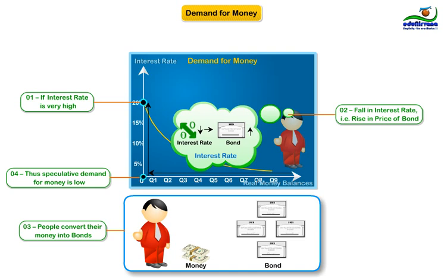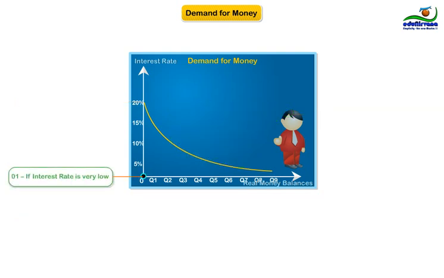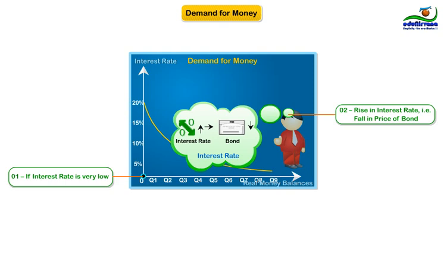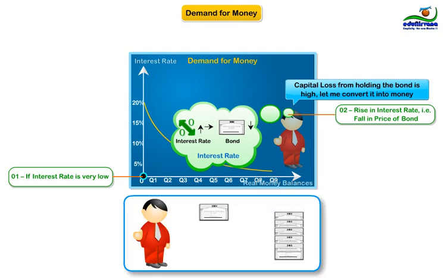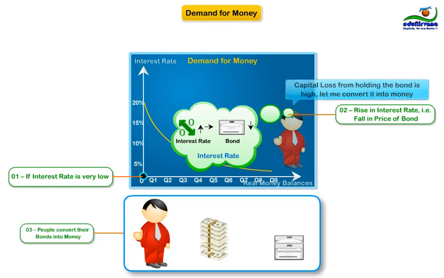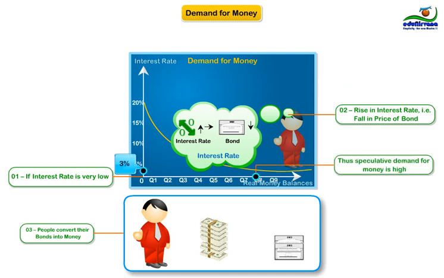In the figure, at a very high rate of interest, people convert their entire money holding into bonds, indicating speculative demand for money is zero. On the contrary, if the interest rate is low and people expect it to rise in future, that is, a fall in the price of bonds, anticipating capital loss from bond holding, people convert their bonds into money in order to avoid future capital loss. They hold money balances thinking that income from non-monetary assets like bonds will be low, and so the cost of money holding will also be low.